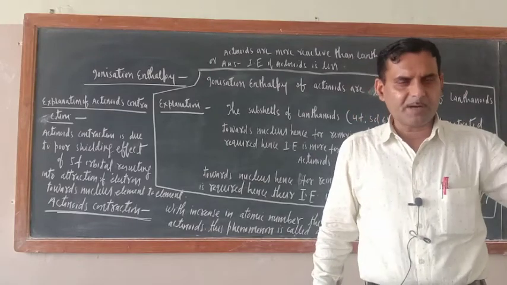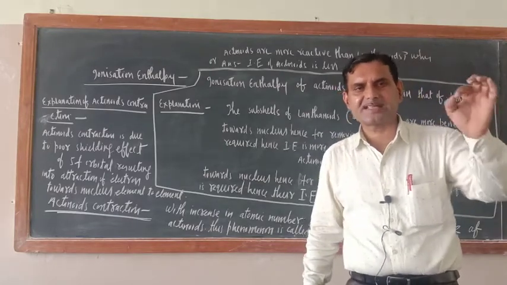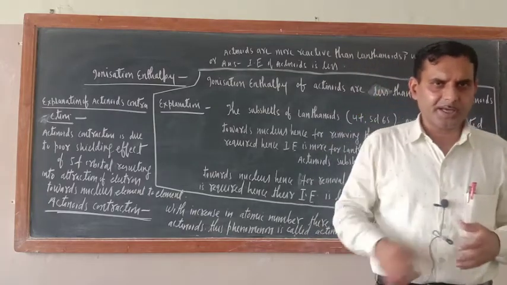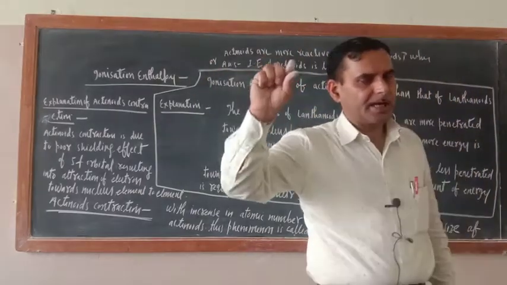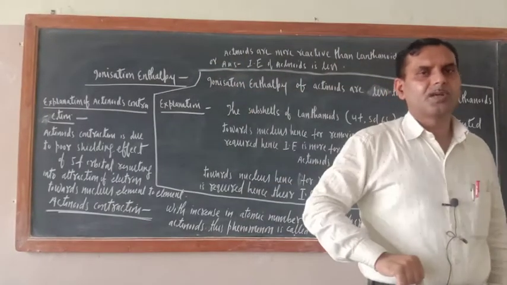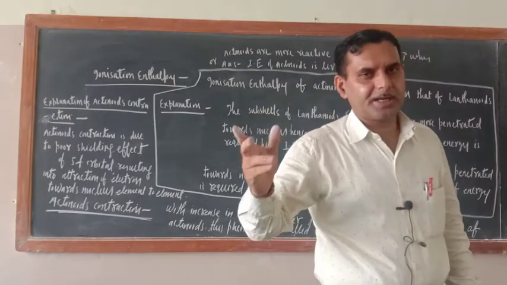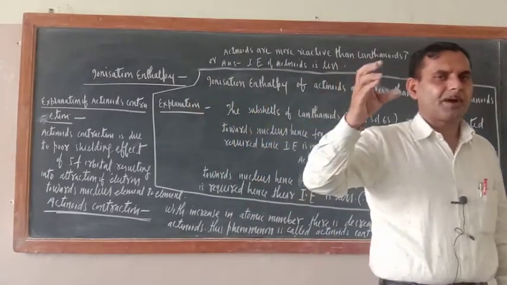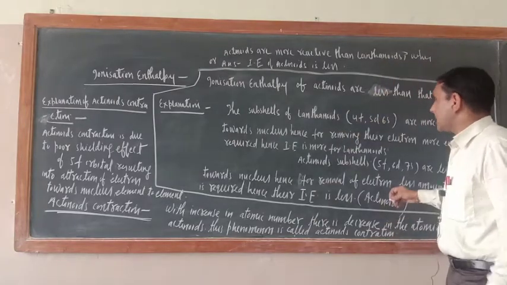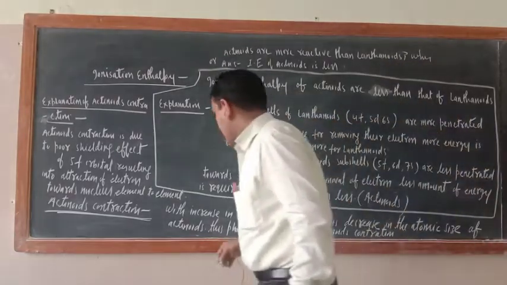What is the first member of lanthanides? Cerium. What is the second member? Promethium. Now, in case of actinoids, which is the first member? Thorium. Then protoactinium is the second member. Now try to understand this properly.